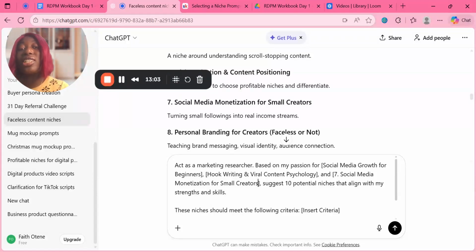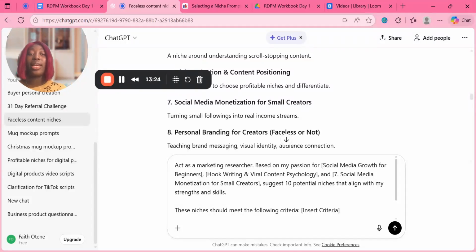Now you're going to say, suggest 10 potential niches that align with my strengths and skills. Now, what are those strengths and skills? Those strengths and skills are these interests. Because you're saying that this is what you want to start talking about in your content, and that's what your strengths and skills fall under.